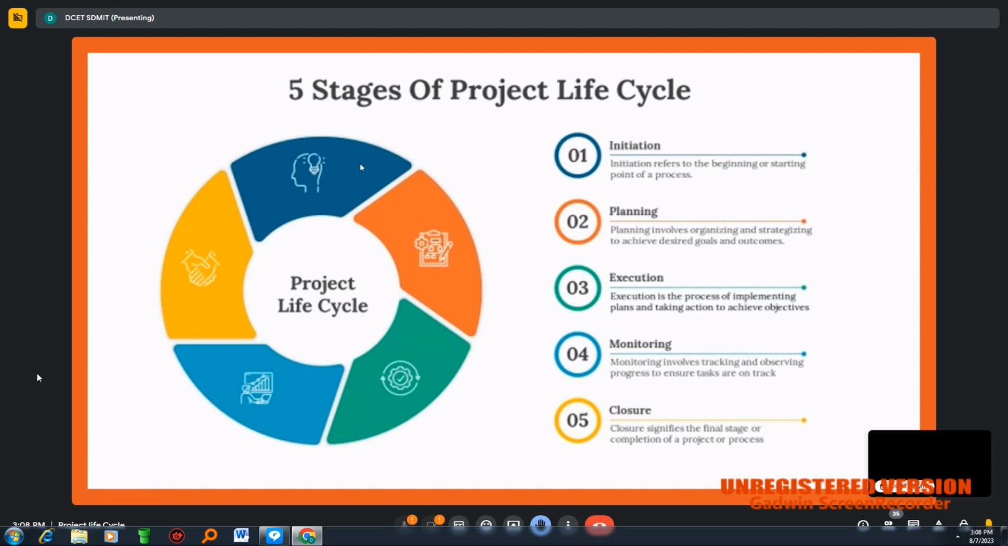And the fourth stage here is monitoring. This is a very critical stage. In this part, we are going to monitor